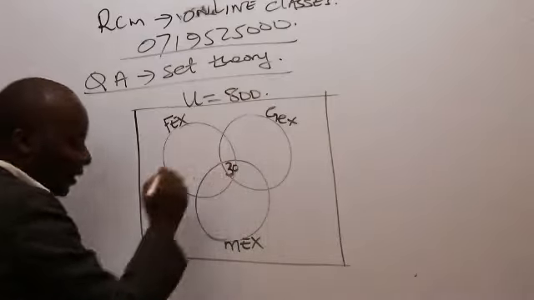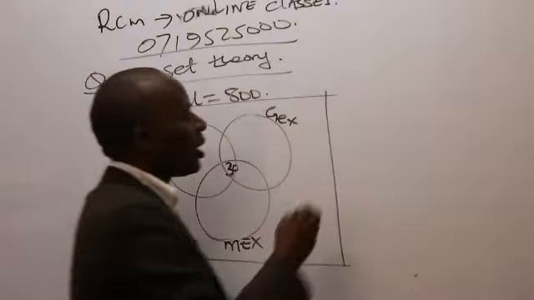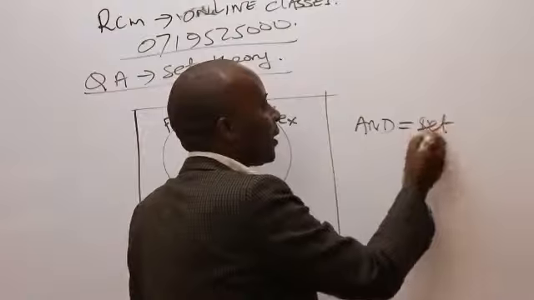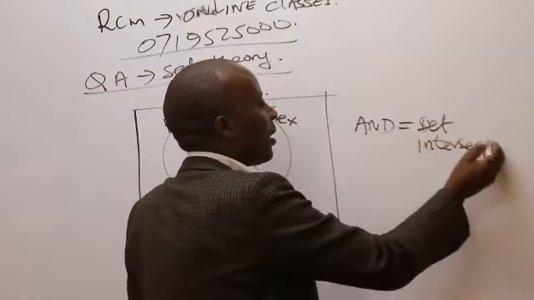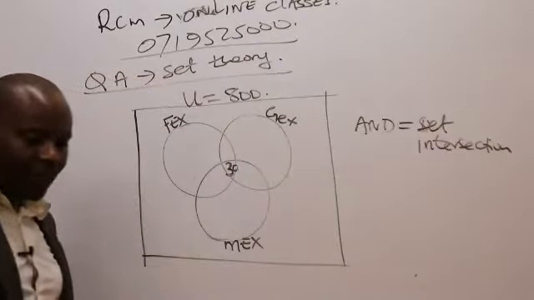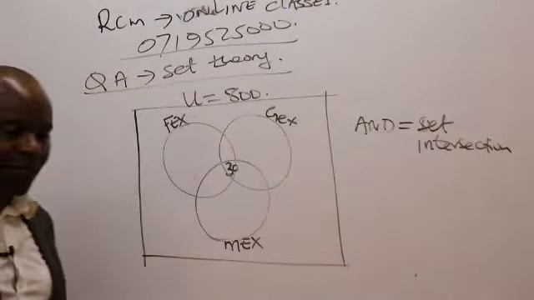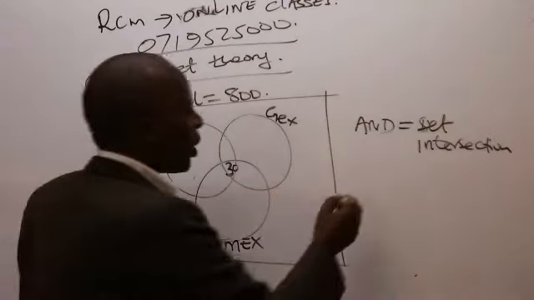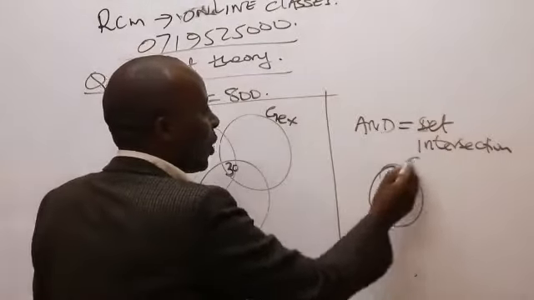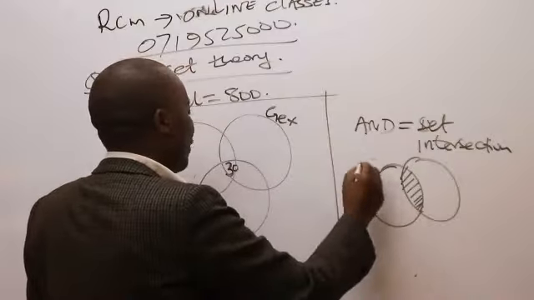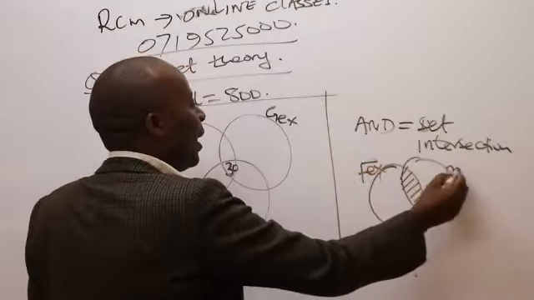FEX and MEX. If you can recall, ladies and gentlemen, 'and' represents a set intersection. Where the 2 sets are intersecting. So we have here FEX and the MEX.